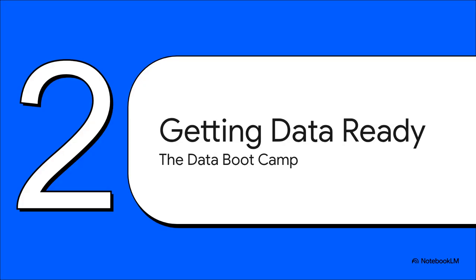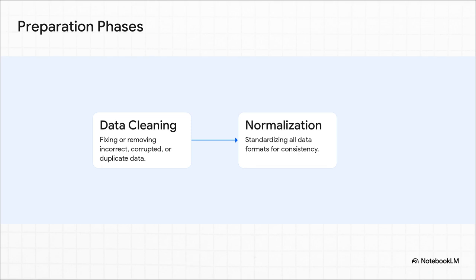Okay, so we've got our raw data. Now what? Well, the first thing it has to do is go through a kind of data boot camp. You can't just feed this messy information straight to an AI. Nope, it's got to get whipped into shape first. And this boot camp really has two main phases every piece of data has to pass: data cleaning and normalization. Let's dig into what those actually are.